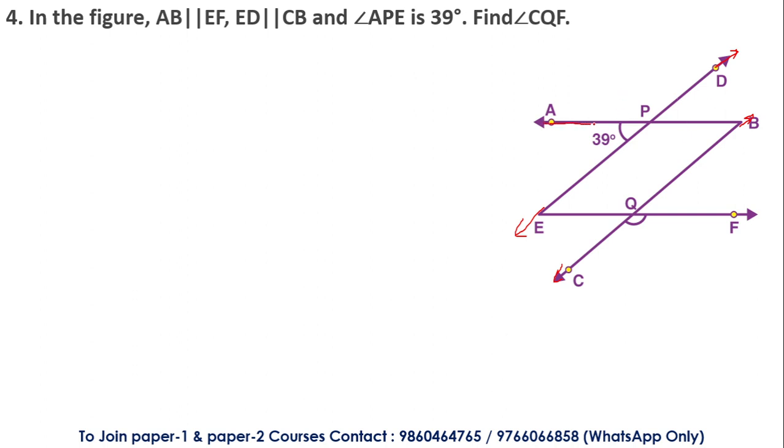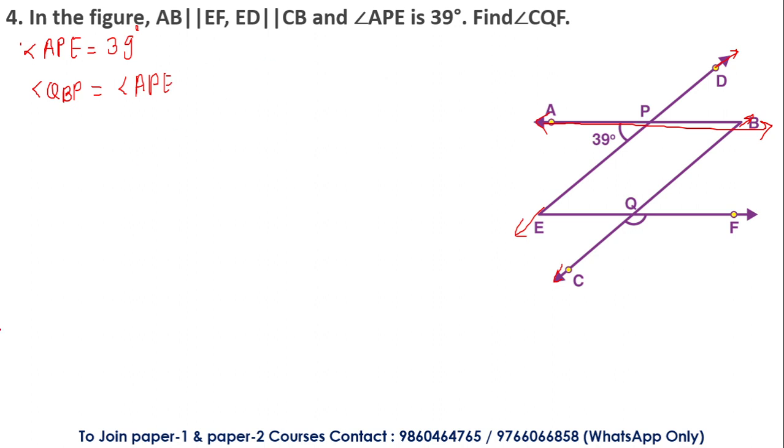So in this case, angle APE is 39 degrees, and this will give me angle QBP. AP is given to be equal to 39 degrees, right? So angle QBP will be equal to angle APE. Again, the concept of corresponding angles. Try to understand, I'll explain it to you in detail.